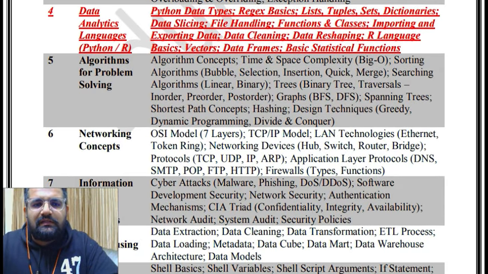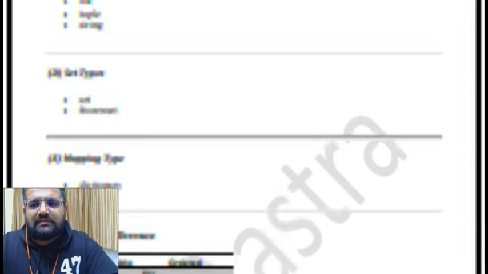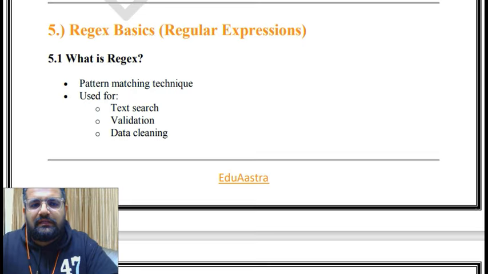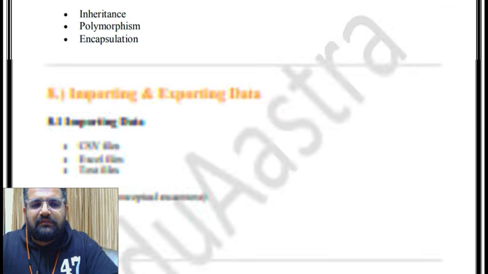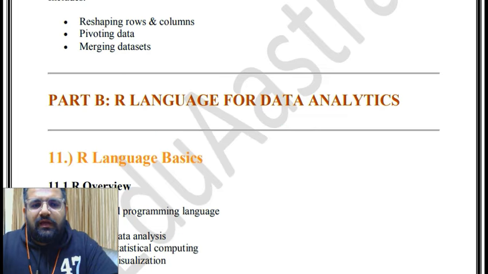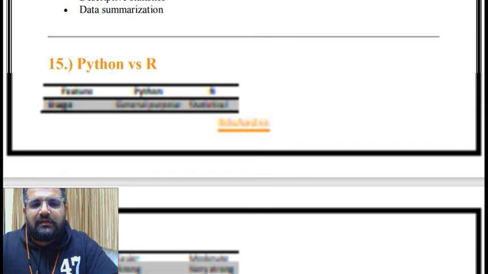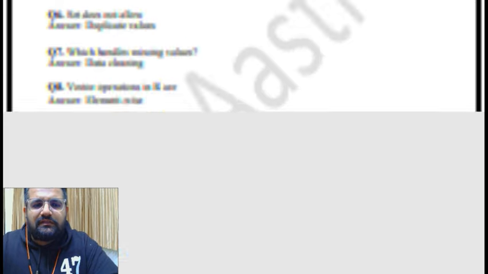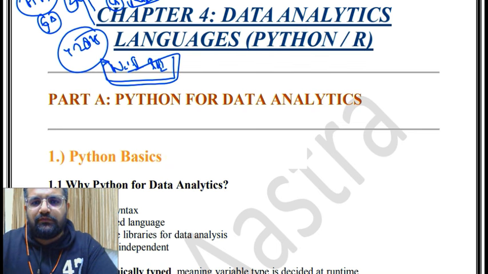Now in this we'll take chapter 4, that is data analytics, language Python R. Now the conduct is going to be the same. First we'll take the entire theory, then some of the previous year questions, and then some important MCQs. After that we'll take our flashcard or our most expected questions or our revision. So let's start with our chapter 4, data analytics, language Python R.